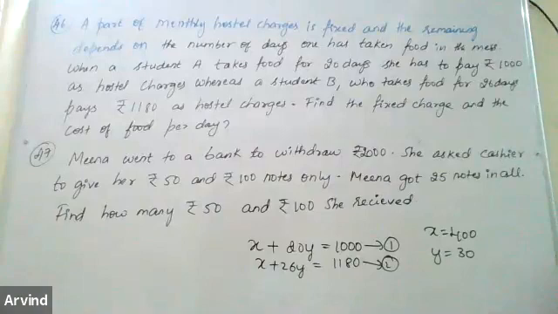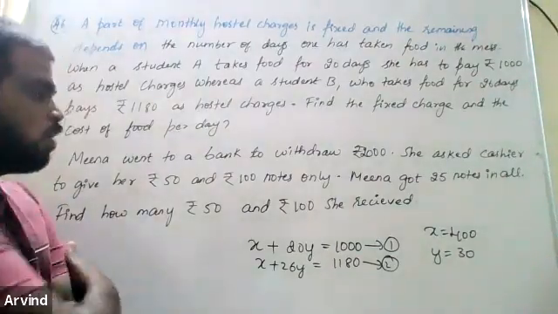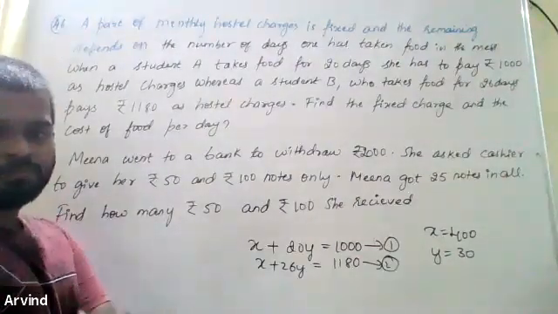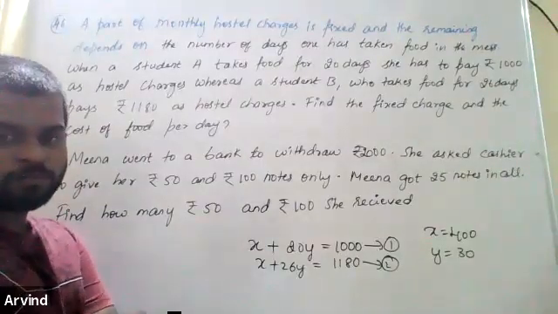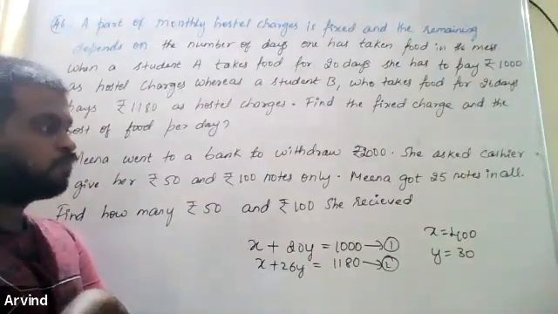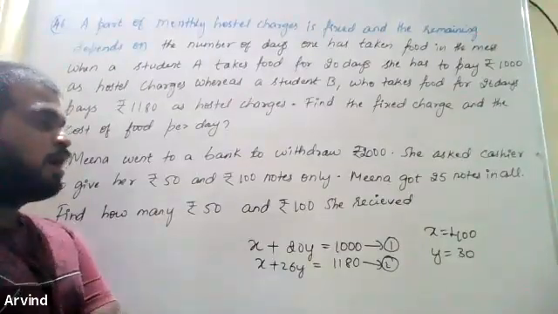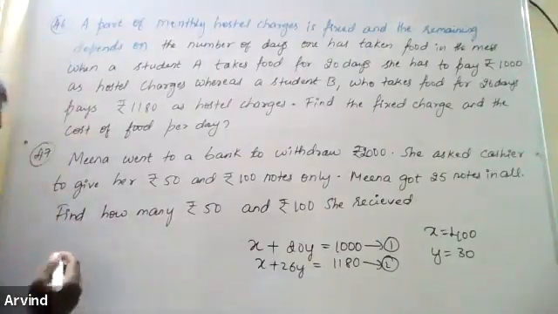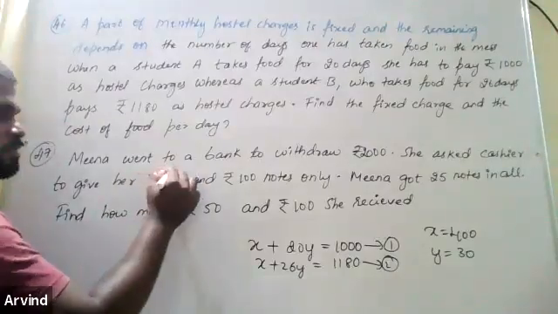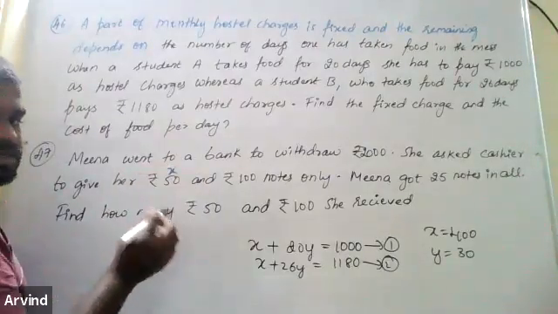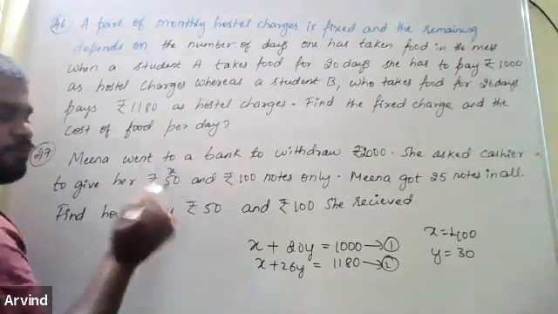Sir, can you do the 47th one, sir? Yes, we'll do it together. So what should we find? We have to find how many 50 rupee notes there are and how many 100 rupee notes she has received. So let's take the 50 rupee notes as X. Assume there are X 50 rupee notes.